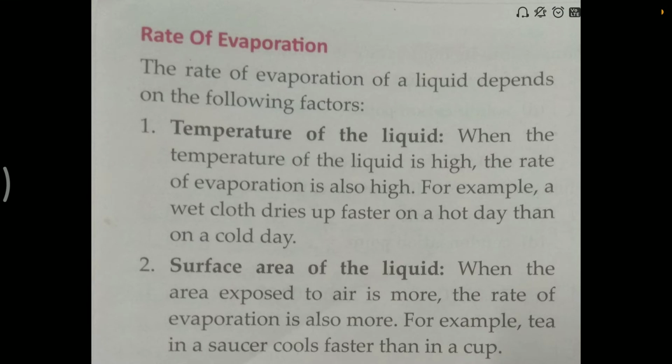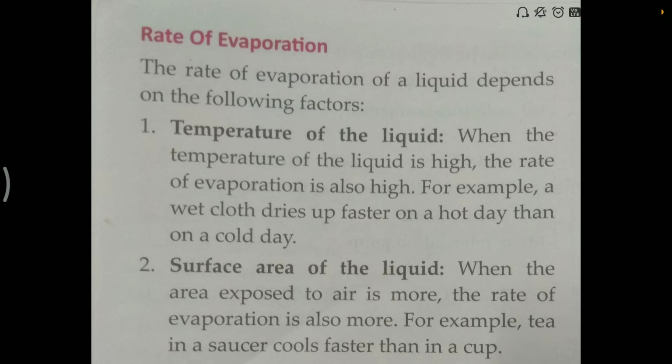Next are the factors on which the rate of evaporation depends, right? The first factor is temperature. Have you seen that when you put your wet clothes in the sunlight, or you dry your clothes at night, they dry up faster, obviously, in the sunlight, right?